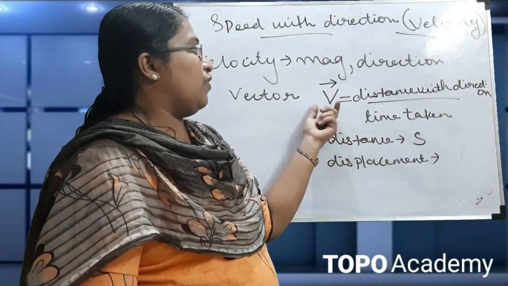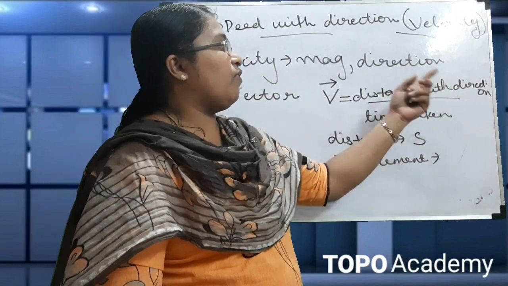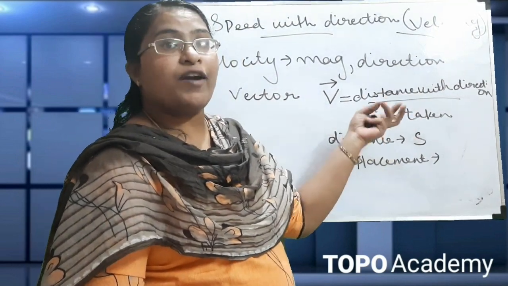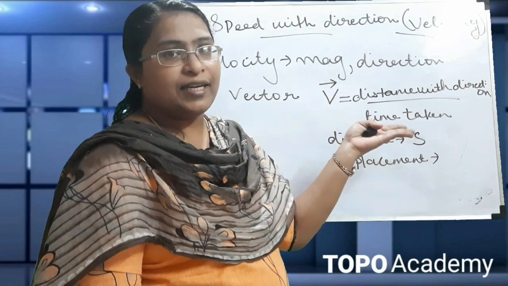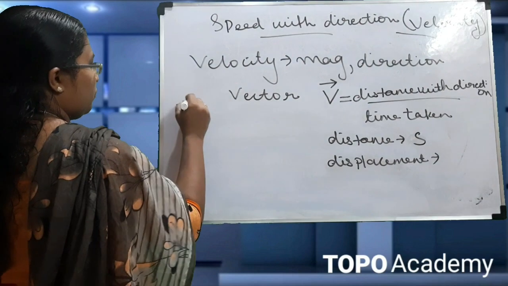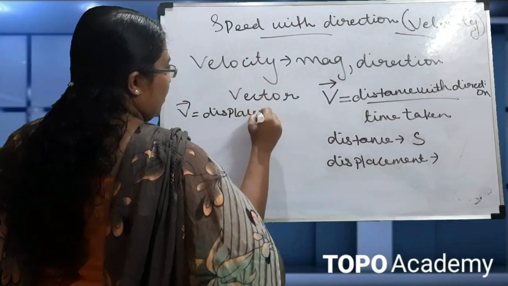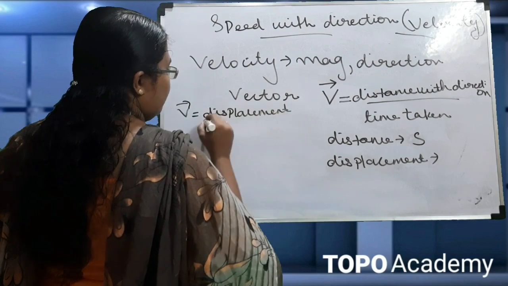In the equation, velocity is equal to distance traveled with direction divided by time taken. What is the distance traveled with direction? It is displacement. So we can write velocity v is equal to displacement divided by time taken.